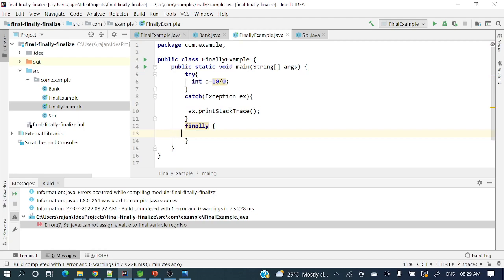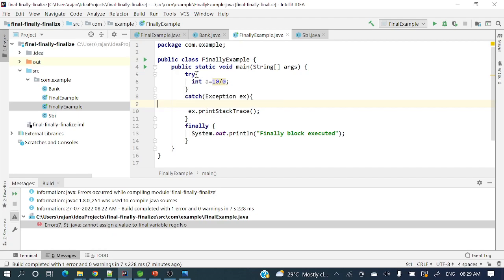So now let's have System.out.println finally block. So this is a dummy example for experiment purposes and to explain the proof of concept, but in a real-time project some different logic will be there, exactly like this try, catch and finally, but with actual business logic. Okay, now let's run this example.